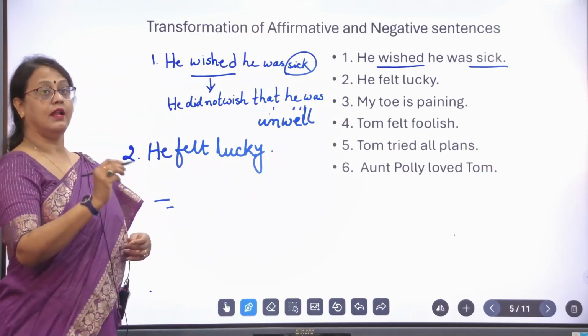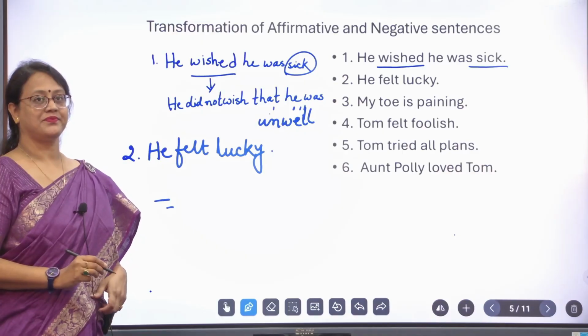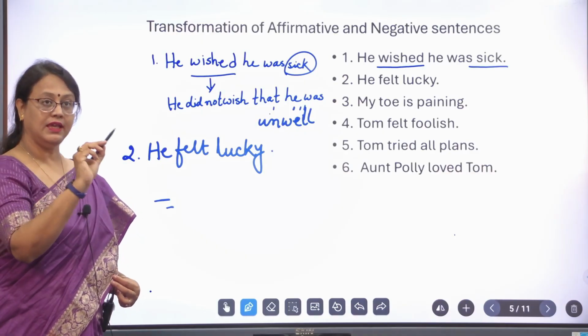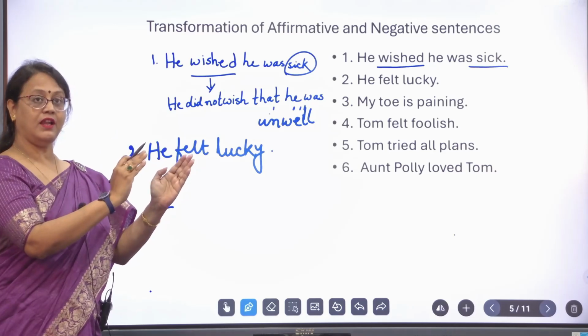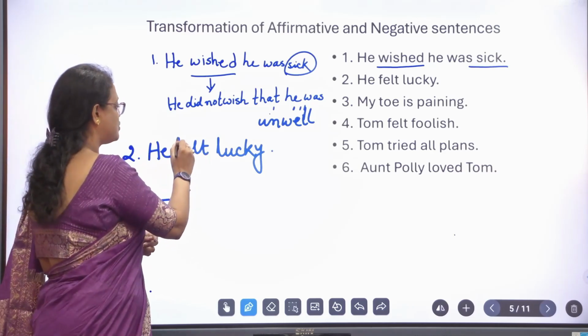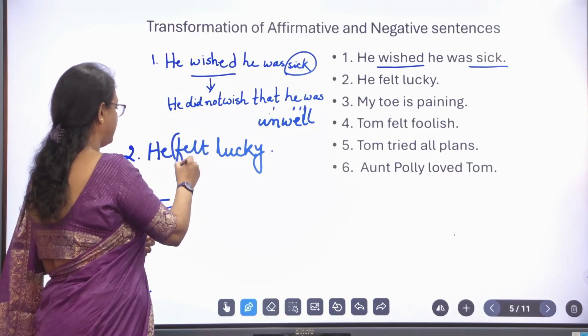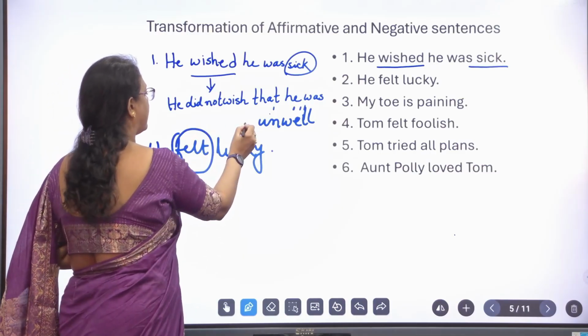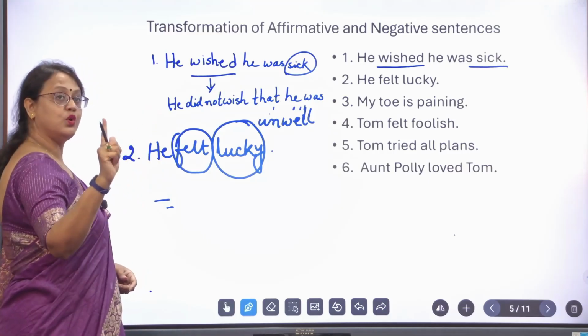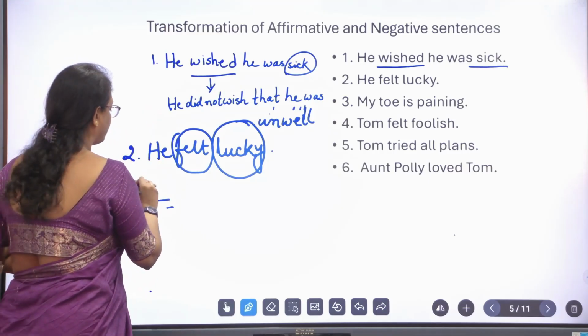He felt lucky. Here also we have two words. What did he feel? He felt lucky. So we have to write the negative word of this and also the negative word of this. Two negatives make one positive. So what would be the answer?